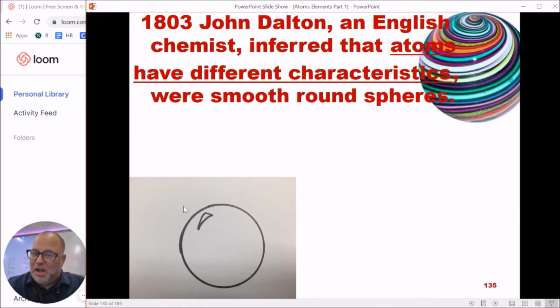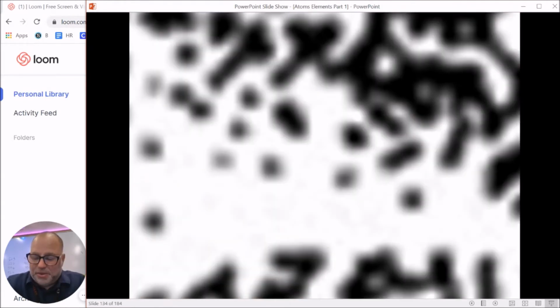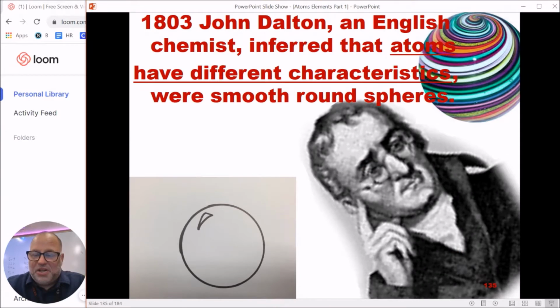Now, for a long, long time, that was the most modern theory of the atom. We're talking more than 1,000 years later, roughly 2,000 years before anyone comes along and publishes or writes about atoms in a way that puts forth some kind of new information about them. So what happened is, the English scientist, this guy right here, John Dalton, was the first one since the Greeks to come up with a new theory about atoms, new information about them.